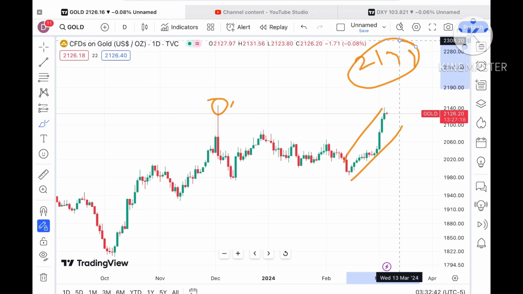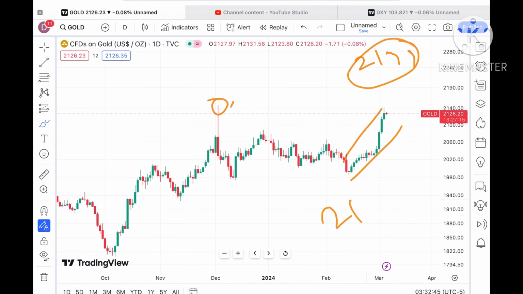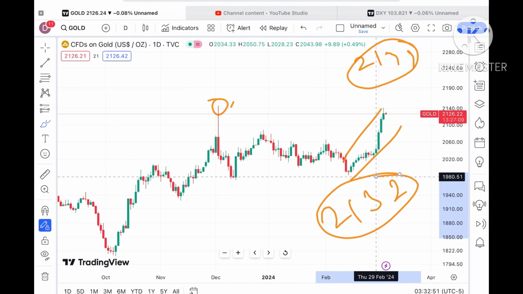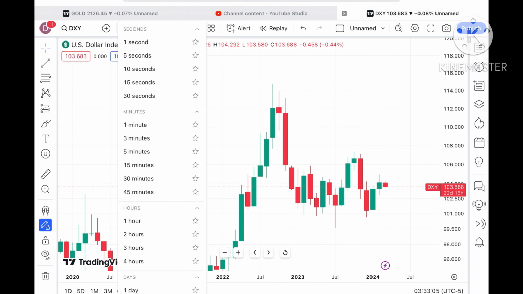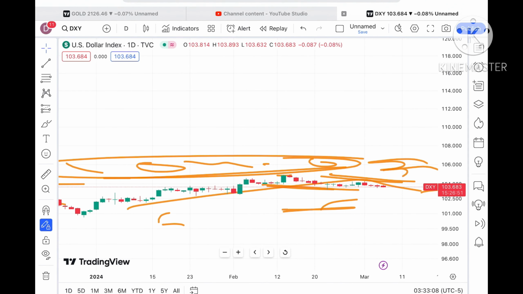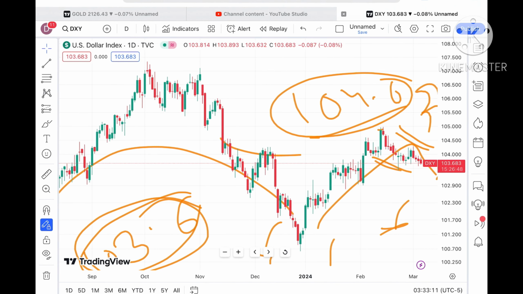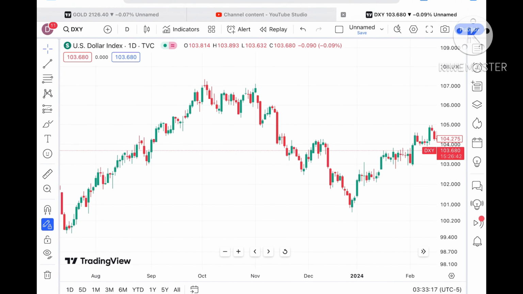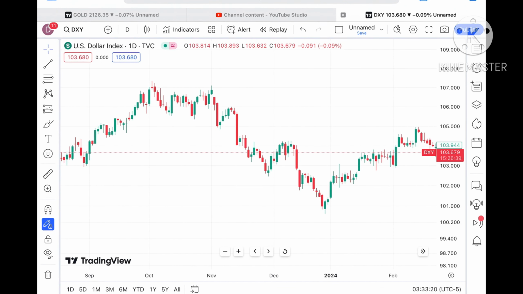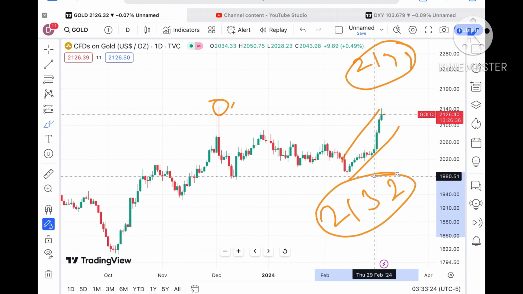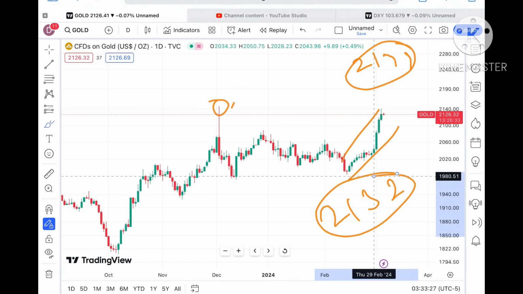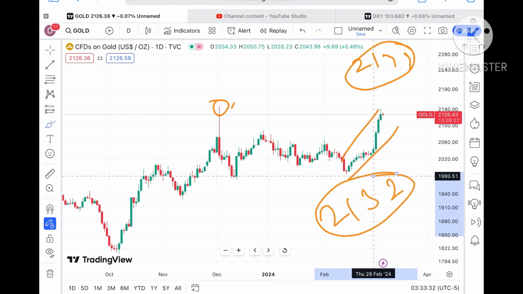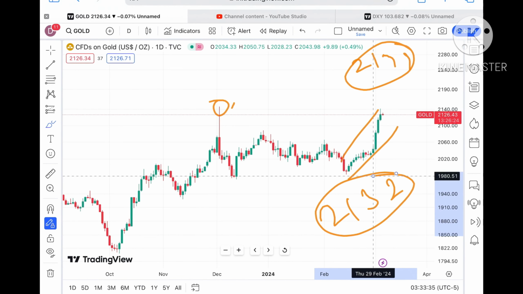Now look at this particular chart. The overall trend is upside, and it is very close to a level of 2149. So chances can be high that the price keeps going over a level of 2132. Look at the dollar index also: you will see clearly that the dollar index is trading at a level of 103.6, which I have already mentioned. Chances can be high that if the price starts moving below 103.6, we can see a further fall. Now it is trading below this level, so a further fall can be seen in the dollar index, which will in turn increase the price of gold. So there is a higher probability that if the price keeps sustaining this level, we can see a further upside in the price of gold.